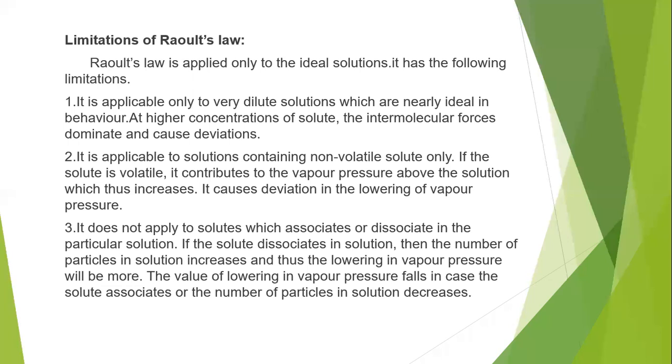So if the solute dissociates in solution, then the number of particles in the solution increases, and thus the lowering in vapor pressure will be more. The value of lowering in vapor pressure falls in case the solute associates, or the number of particles in the solution decreases. So if it undergoes dissociation, then the number of particles increases, so lowering of vapor pressure also increases, because it depends on the number of particles, or ions, or molecules. If it undergoes association, then the number of particles decreases, so lowering of vapor pressure, once again, decreases.